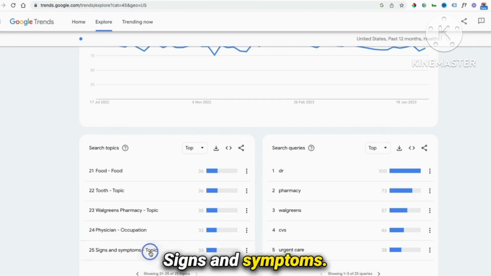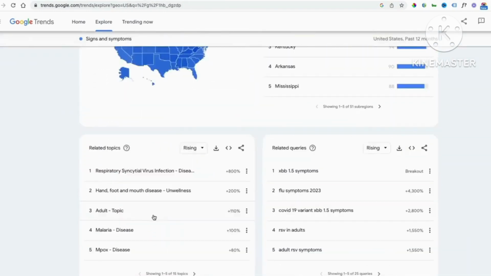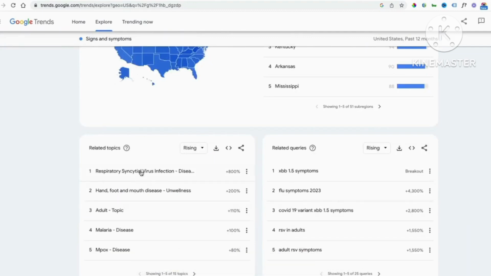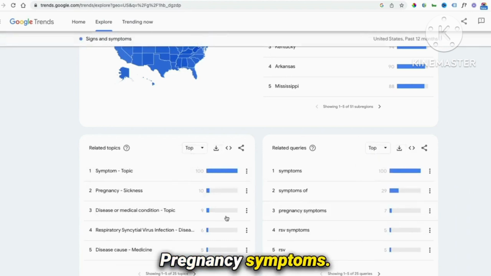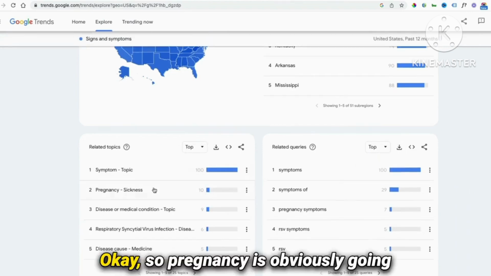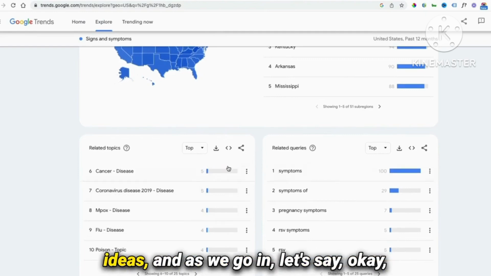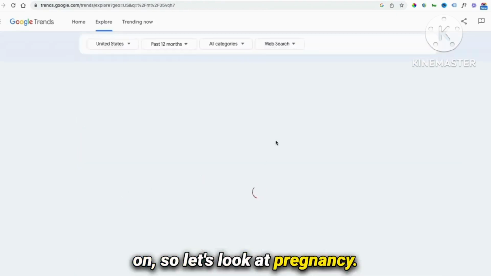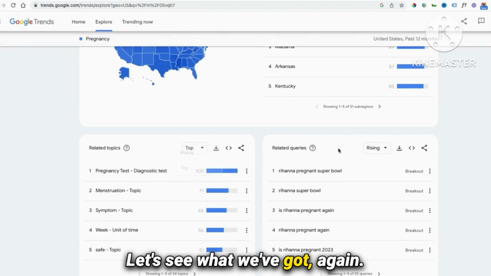Signs and symptoms. So this could be an interesting one. So let's go into signs and symptoms. So we probably want to avoid anything to do with sort of the COVID stuff. Again, let's look at the top stuff. Pregnancy symptoms. Okay, so pregnancy is obviously going to be one that people are interested in. You can see how you can start to get ideas. And as we go in, let's say, okay, now I want to do something on, so let's look at pregnancy. Small spike here. Let's see what we've got again.